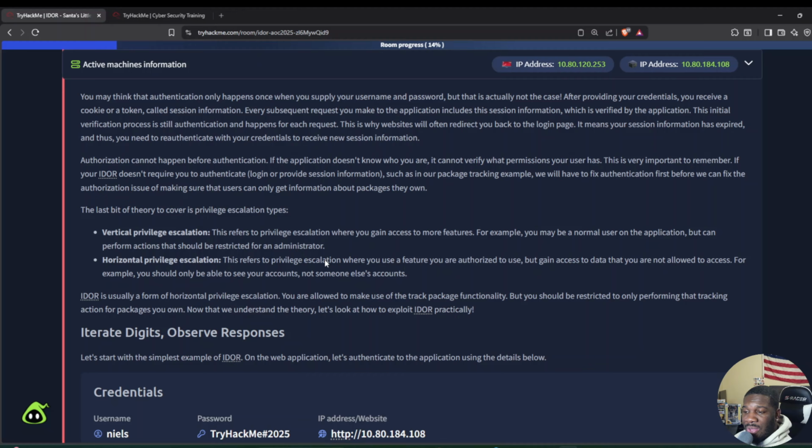And then we have horizontal privilege escalation. This refers to when you use a feature you're authorized to use, but then you gain access to data that you're not allowed to see. Let's say there's 5 standard accounts, and I'm on one standard account. If I'm able to get to the other standard account, that's horizontal privilege escalation. And IDOR is usually a form of horizontal privilege escalation.